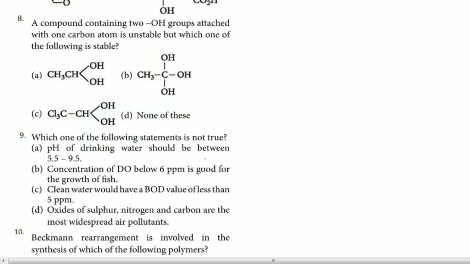Next, the eighth one. A compound containing two OH groups attached to one carbon atom is unstable, but which one of the following is stable? We know that a compound with any carbon having two OH groups is not stable. The reason is that a water molecule is eliminated to form C double bond O, so hence it is not stable. But out of these three, one is stable. Generally, remember, option C is the answer in this case.